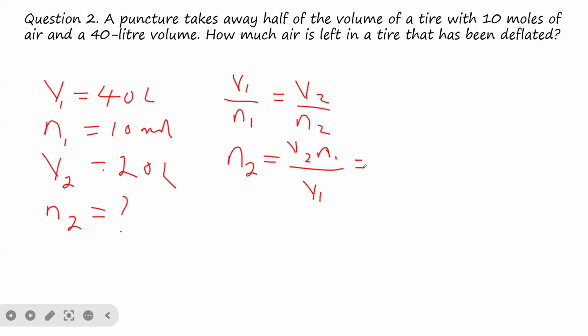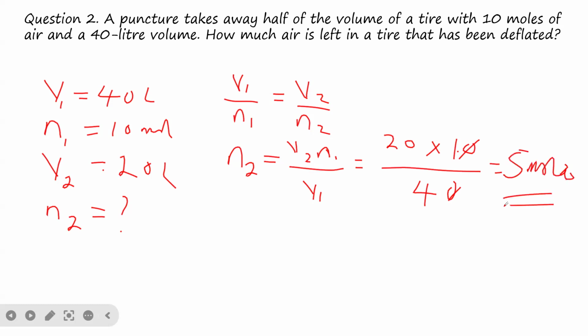You see the V2 is 20 times the N1 is 10 divided by V1, which is 40. So we now have 20 divided by 4, so we now have 5 moles. So the answer is 5 moles.